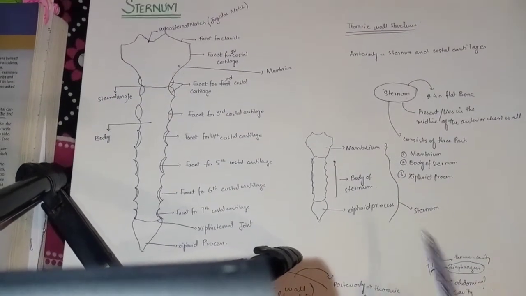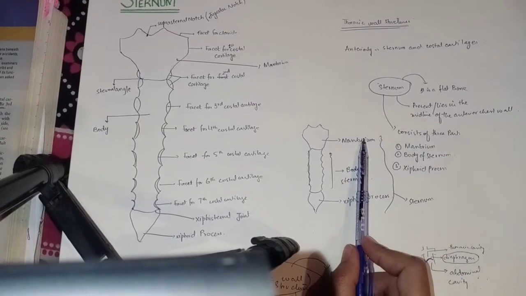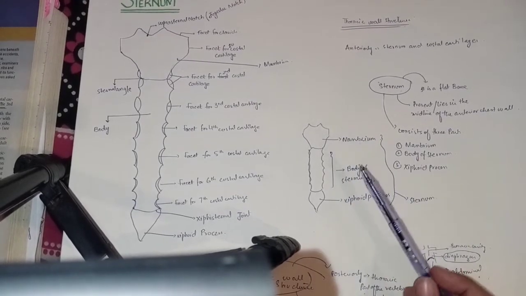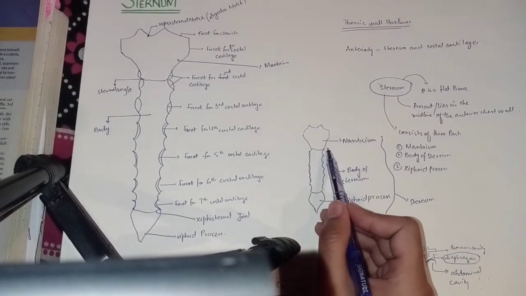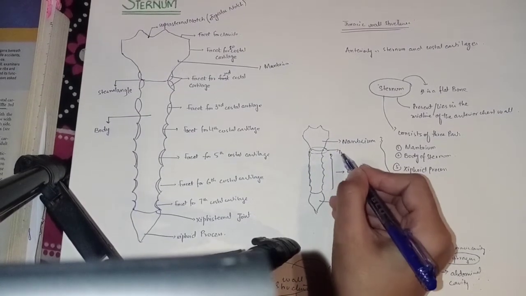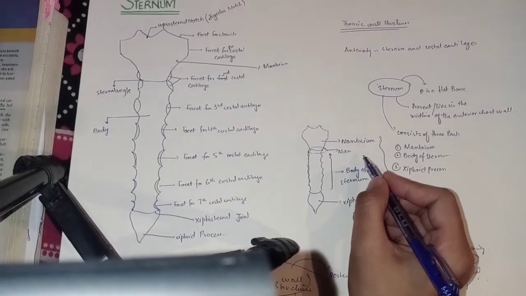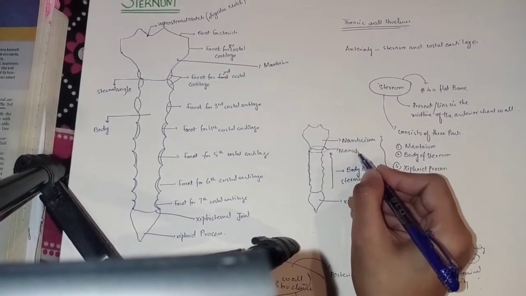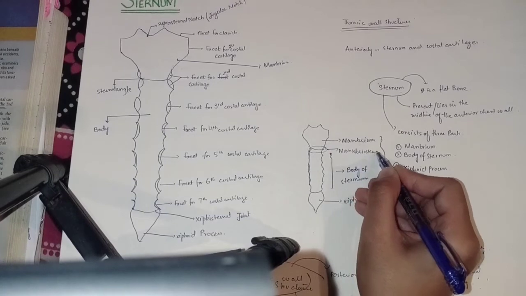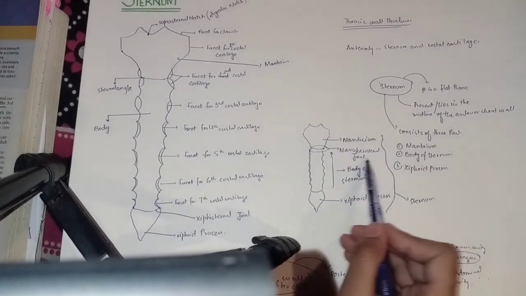Now we are going to start with the manubrium. The manubrium is the upper part of the sternum. It articulates with the body of the sternum by the manubriosternal joint. So here the joint is present, which is called the manubriosternal joint.